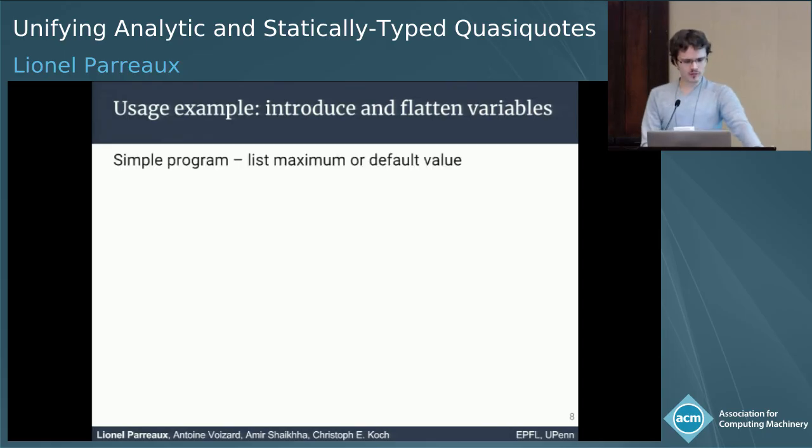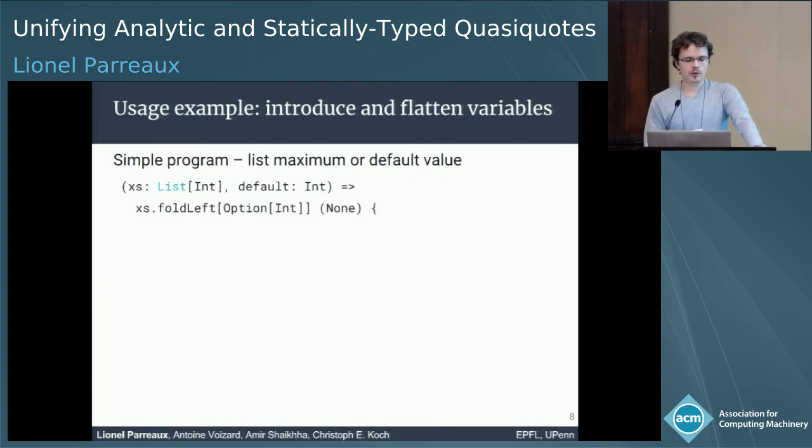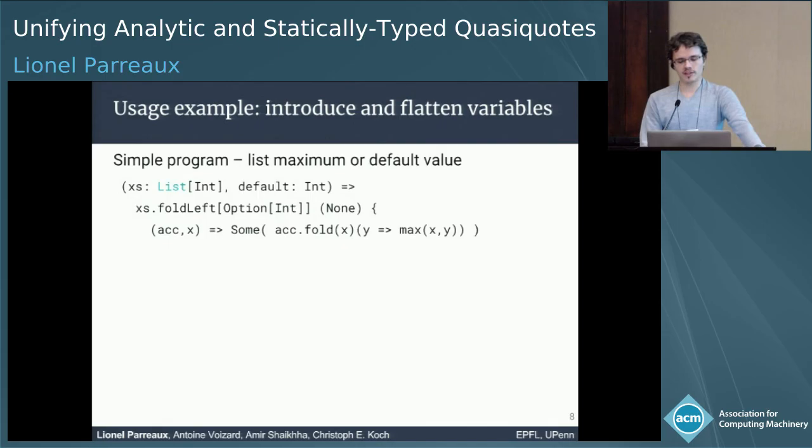So let's look at a simple program that we may want to optimize. It's a program that takes a list and some default value, and we're going to compute the maximum of that list using fold left with an accumulator of type Option of Int, starting from None. And for each value x, we're going to take the maximum of what's in the accumulator if there's anything. So this fold function on the option type is equivalent to pattern matching. And then at the end, if this evaluates to None, what we return is the default value.